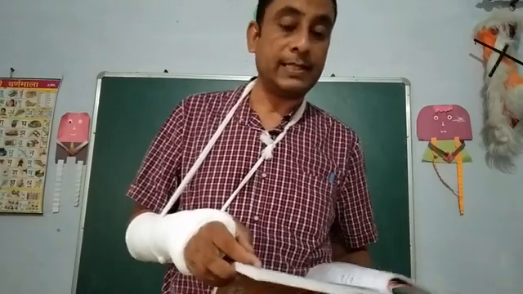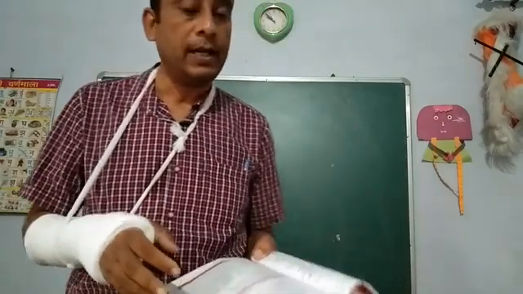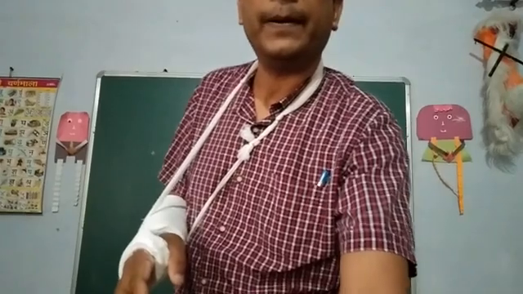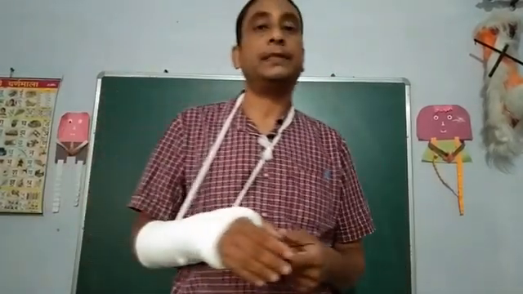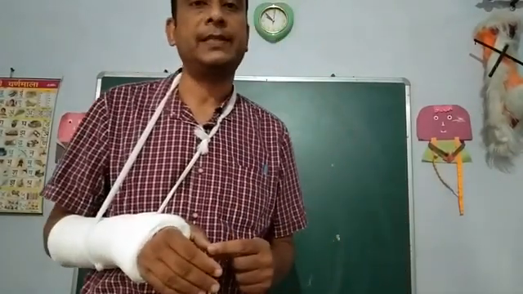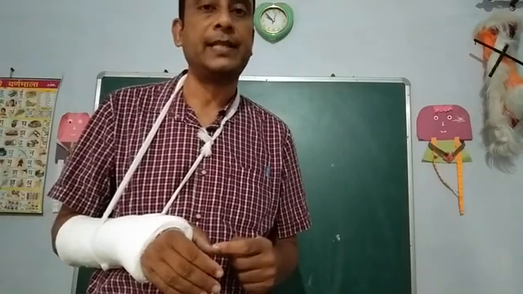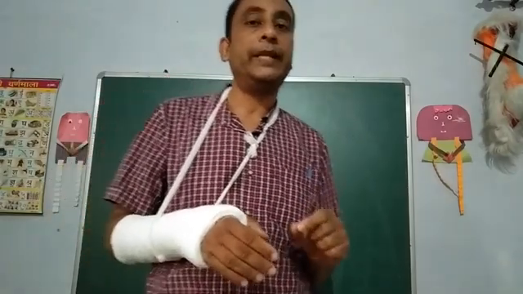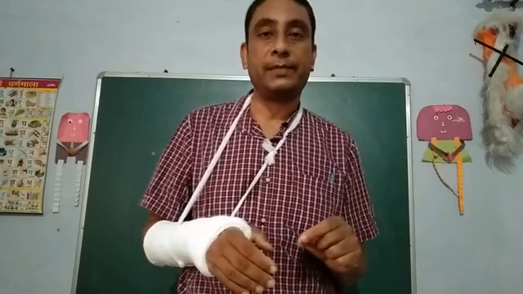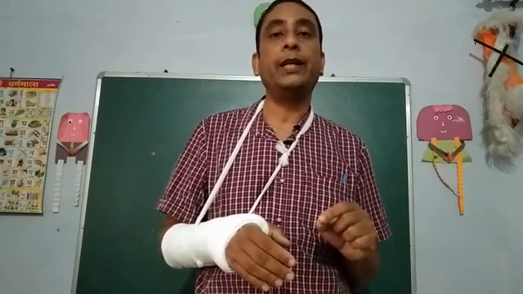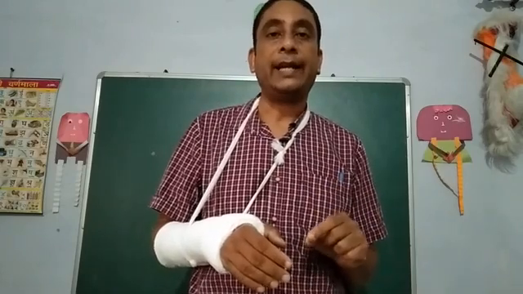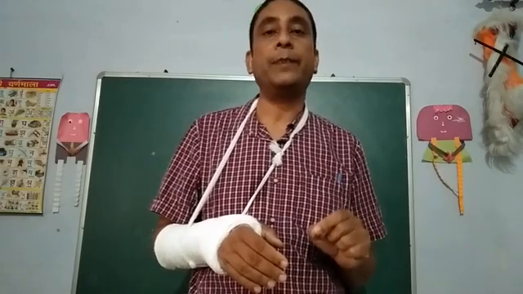So students, these are the ways how you can complete your test papers. In your textbook, many test papers are given, 14 or 15 test papers. You should complete each test paper one by one so that you will be in practice, and at the time of examination you can perform better.